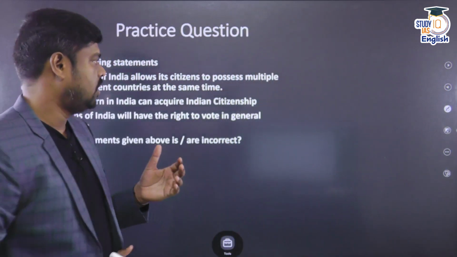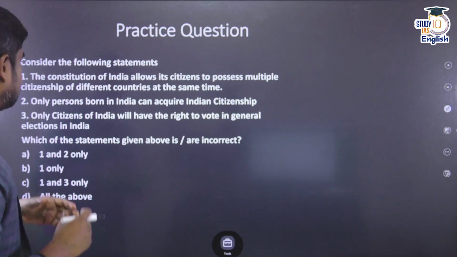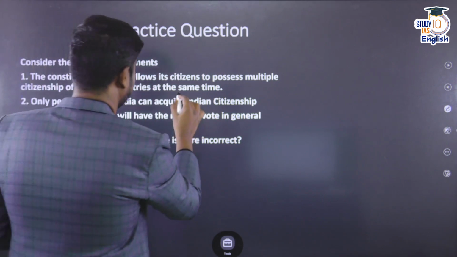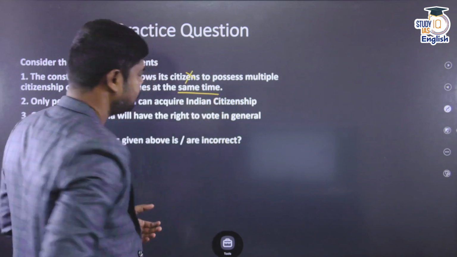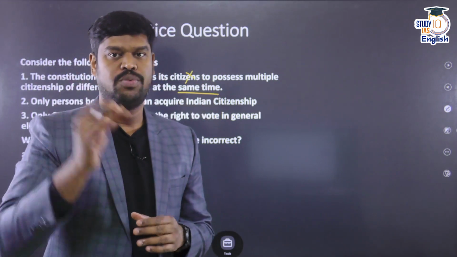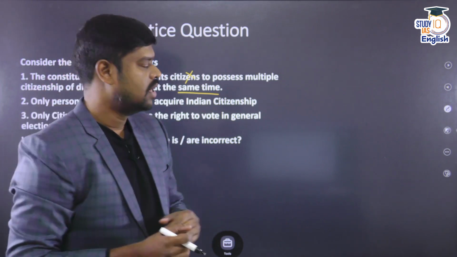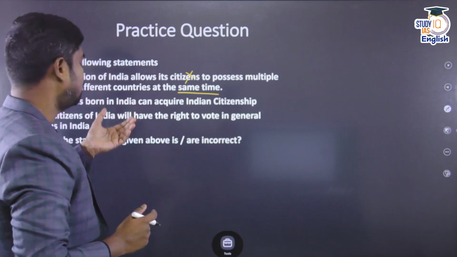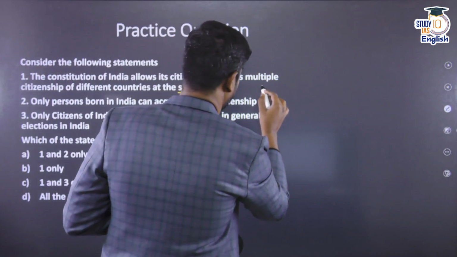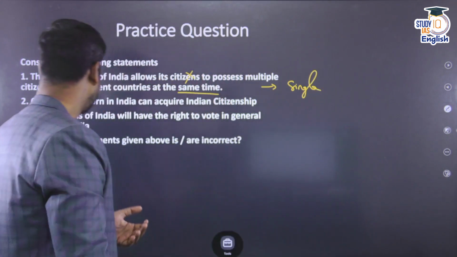Consider the following statements. The Constitution of India allows its citizens to possess multiple citizenship of different countries at the same time. This is not at all possible. Article 9 of the Constitution, as well as the provisions of the Citizenship Act 1955, makes it very clear that there is only single citizenship. So this is not at all possible because the Constitution recognizes only single citizenship.